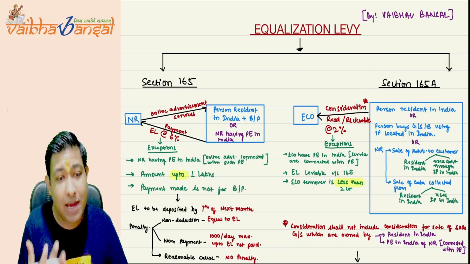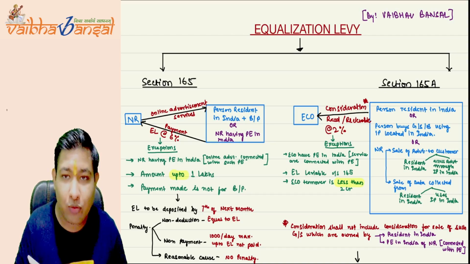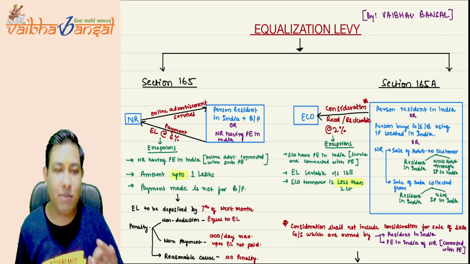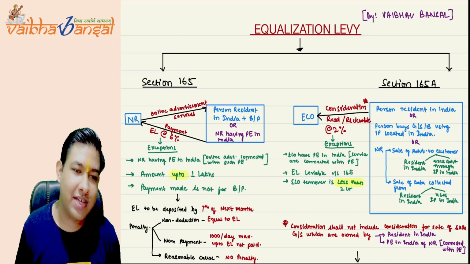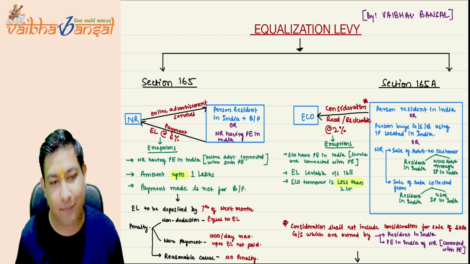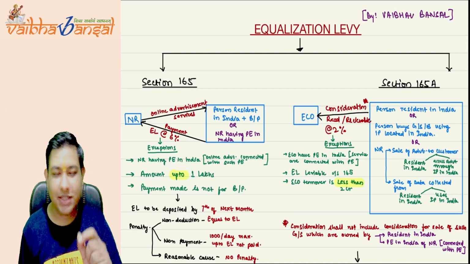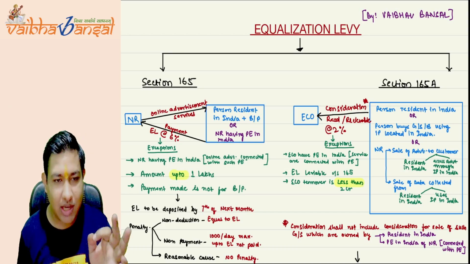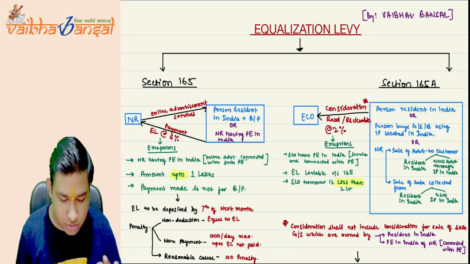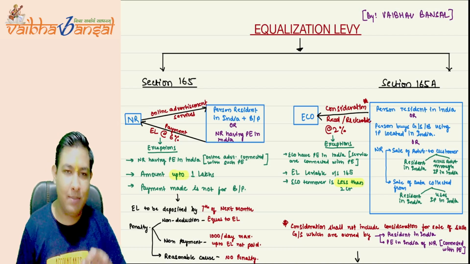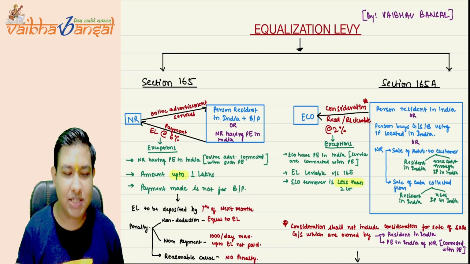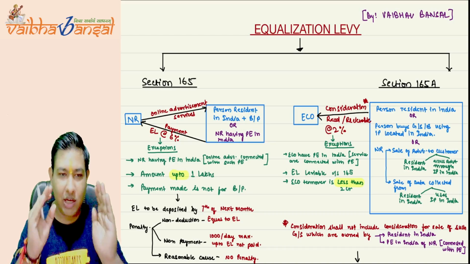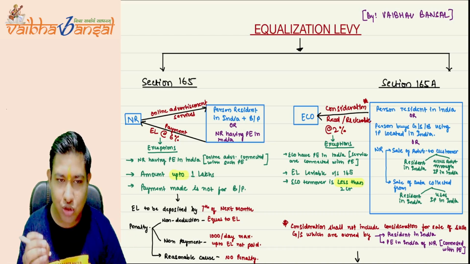To be specific, if the equalization levy comes in your examination, it will come from the 2% rate only, because for the May and November 25 examinations, this rate is not going to be applicable. So for your examination, this is the last attempt where the ICAI can ask this type of rate. So I am assuming a question from the 2% rate only. Now, without wasting any time, as you are left with only a few days for your examinations, I am repeating the whole equalization levy concept for you in the shortest manner.